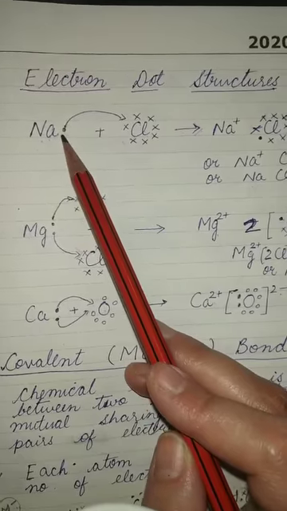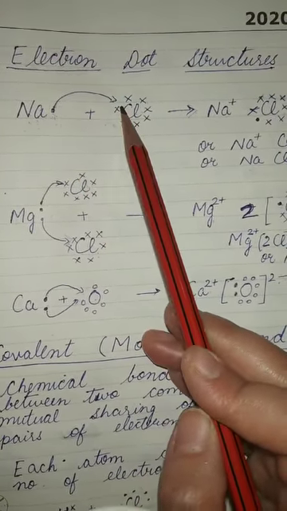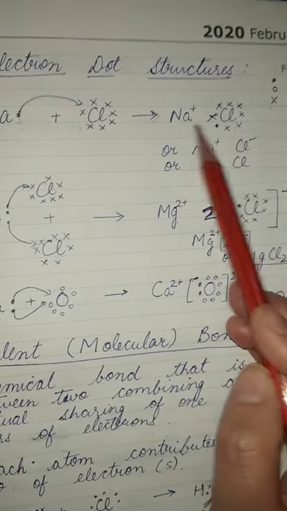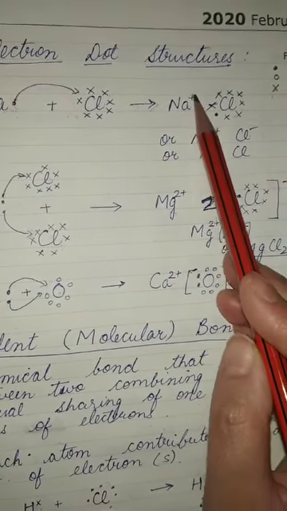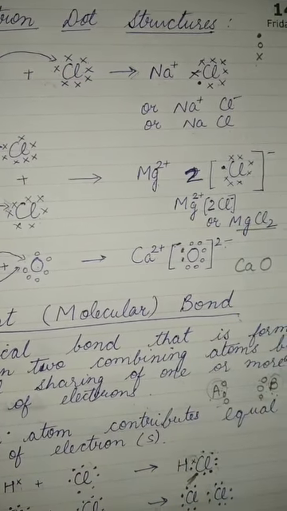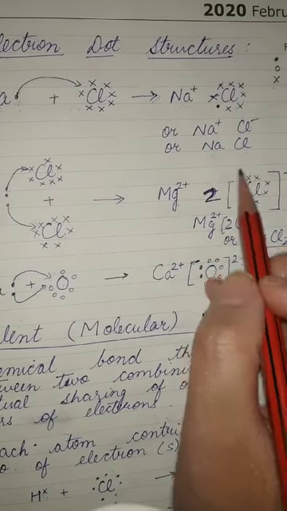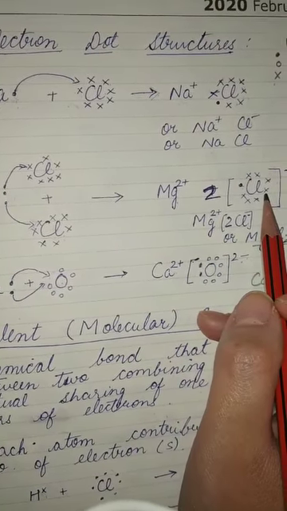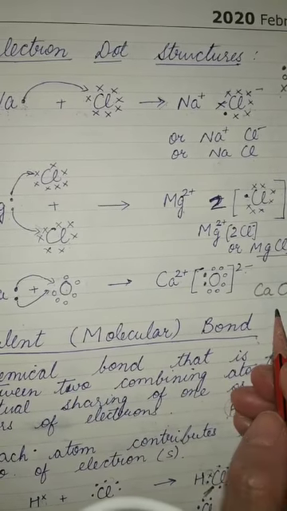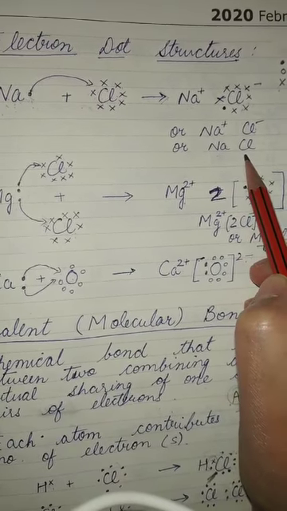Now sodium has 1 electron and chlorine has 7 electrons. So 1 electron is transferred here, forming this type of compound, that is Na will have a plus sign and Cl will have a negative charge, right? So it will be Na+ Cl-, or NaCl.